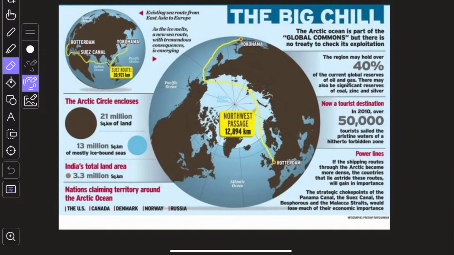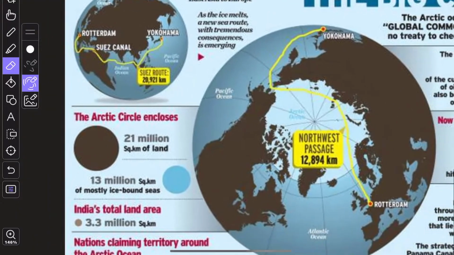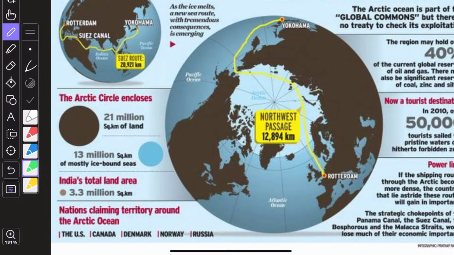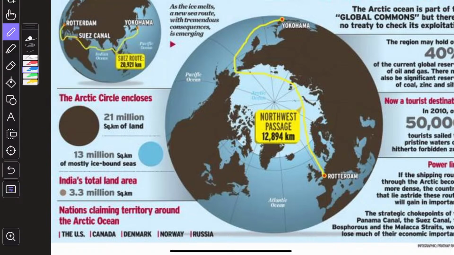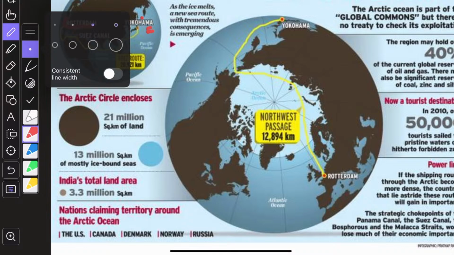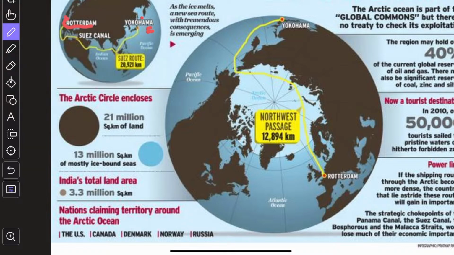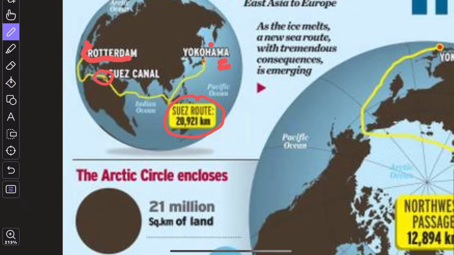Yes. So guys, first of all, when we talk about the Arctic, as ice is melting in the Arctic region, many new routes will become operational. For example, guys, here we have Rotterdam and here we have Yokohama. So today, if you want to go from Europe to Asia, the present route is through the Suez Canal, which is around 20,921 kilometer.